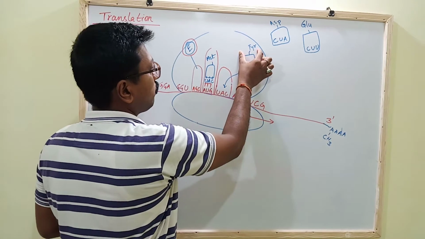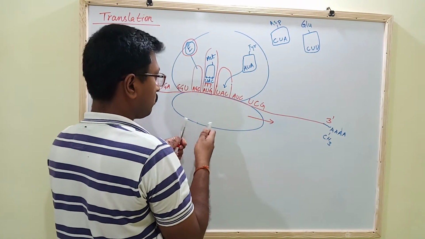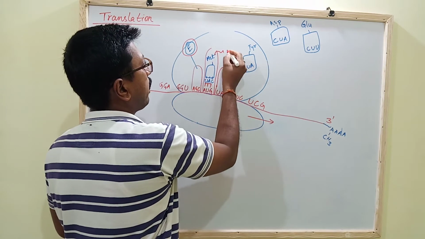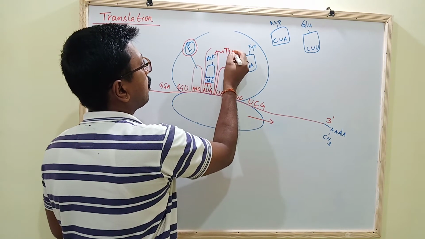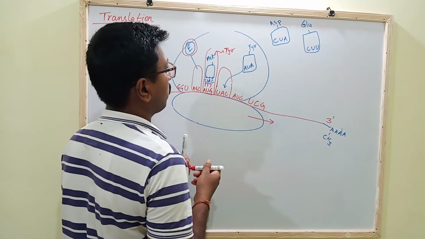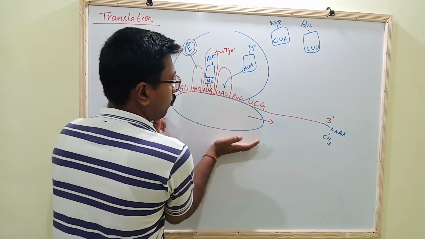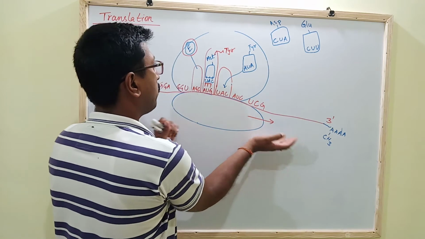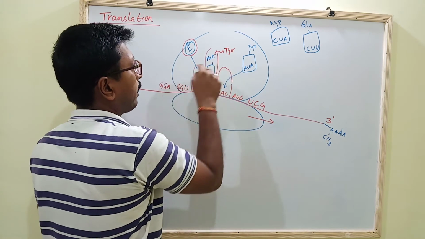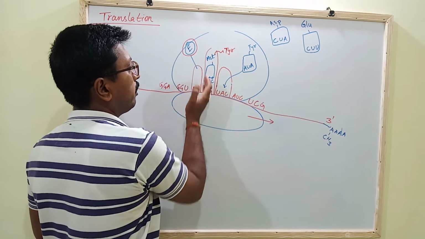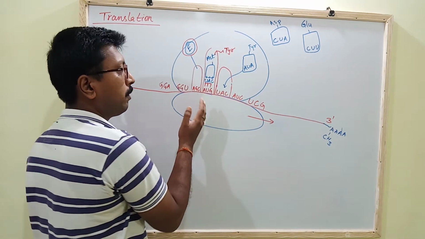When tyrosine comes here, the methionine bonds to the tyrosine like this, and again the ribosome moves towards the 3' end, and the tyrosine and methionine here make a polypeptide chain.